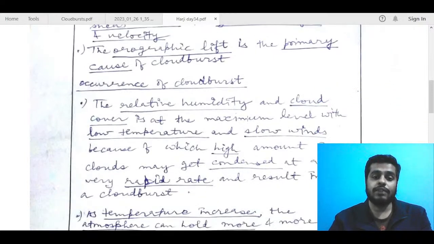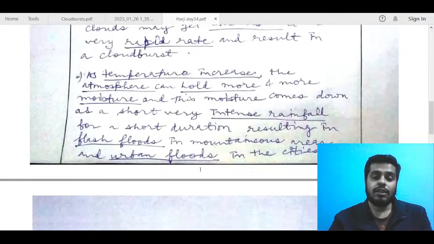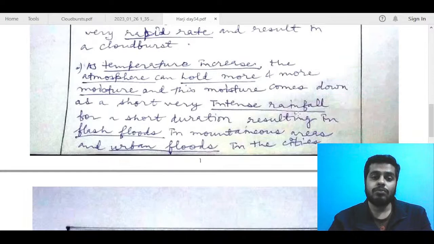Occurrence of cloudburst: relative humidity and cloud cover level, low temperature and slow winds, because of which a high amount of clouds may get condensed. Okay, as temperature increases, the atmosphere can hold more moisture, and this moisture comes down as a sort. So you can relate this with climate change. For example, temperature increases because of global warming, and that enables it to hold more moisture. So you can mention that point here: intense rainfall precipitation resulting in flash floods in mountainous areas and water.